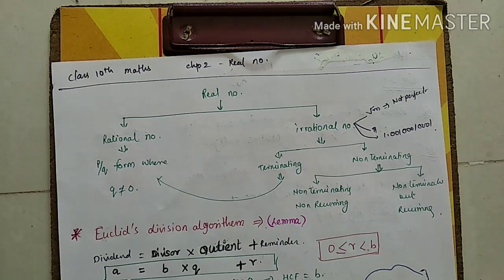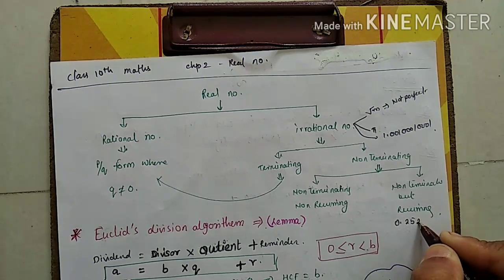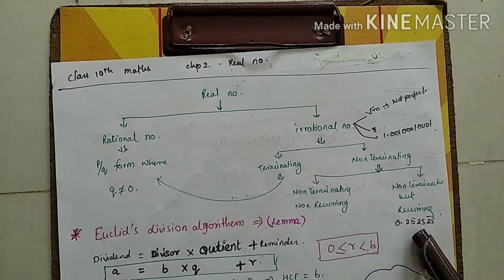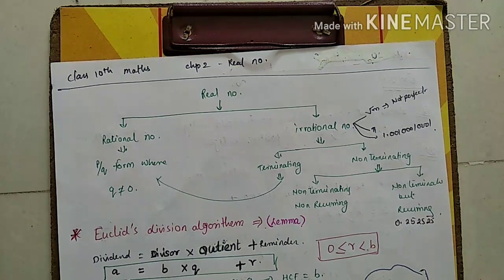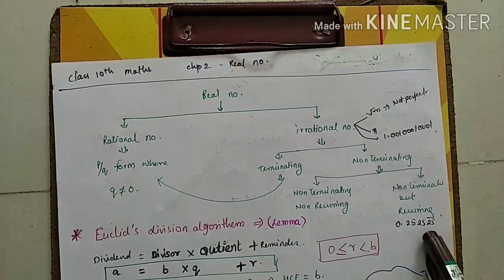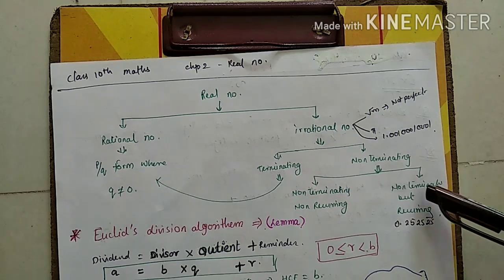I am writing one number, just understand. 0.252525 and I put a bar on 25. The meaning of non-terminating but recurring is that this number is non-terminating. It is not stopping at one point, but the number is repeating in the same way. 25 repeats again and again. So this number is called non-terminating but recurring. Now come to the chapter.